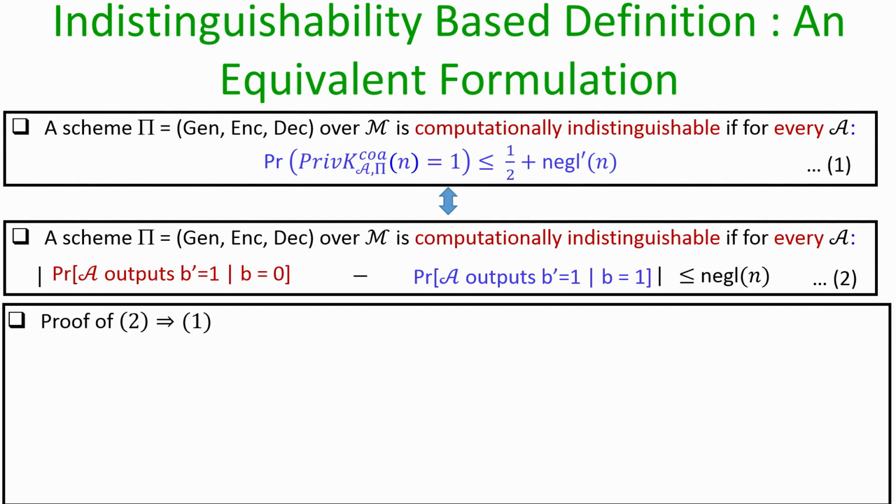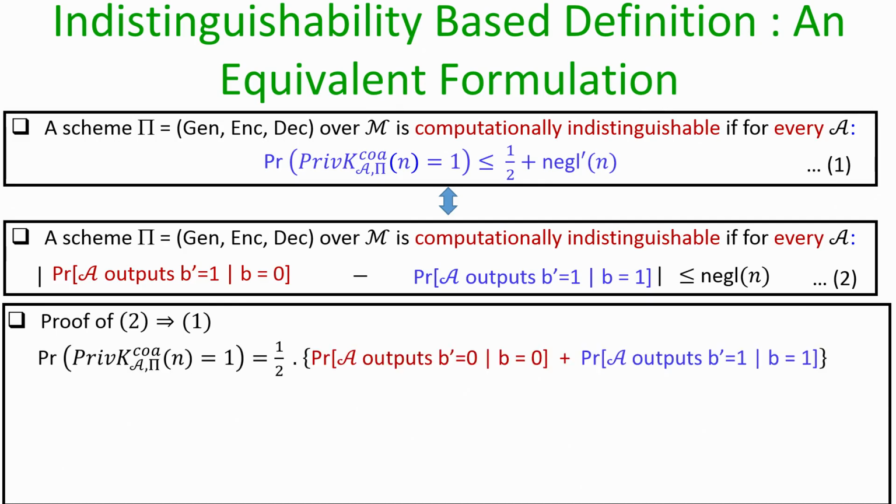So we will follow the implication in the direction that condition 2 implies condition 1. Namely, we will assume that we have an encryption process where condition 2 holds, namely the distinguishing advantage of the attacker is upper bounded by some negligible probability. If that is the case, then we are going to show that irrespective of the way the adversary participates in the indistinguishability based experiment, the probability that the adversary correctly ensures b equal to b dash is upper bounded by half plus some negligible function. So, let us prove that.